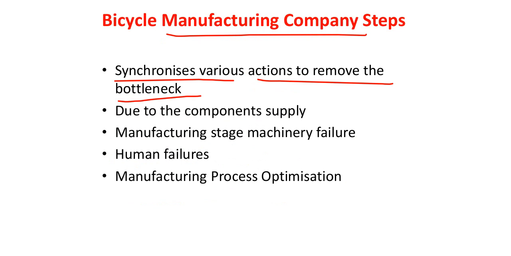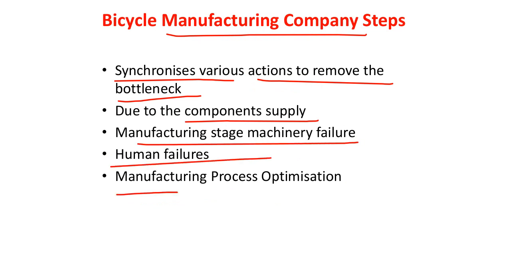Whenever you are able to get the information quickly at one end which is located away from the other end, definitely the process of synchronization has to take place at a faster rate, right? So maybe there may be some failures related to a lack of component supply, manufacturing stage machinery failures, human failures, right? We are able to address these things in a quicker and faster manner. So this is one example which I have taken.